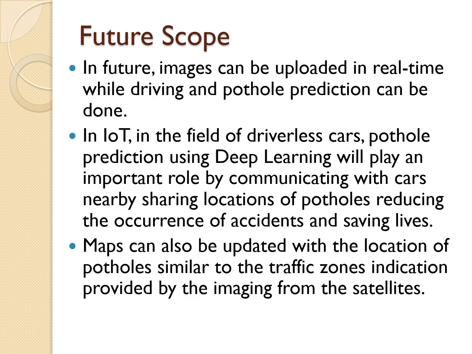When asked about the future scope of our project, in future, images can be uploaded in real time while driving cars, and then pothole prediction can be done. In the field of IoT, driverless cars are to be the main feature of the IoT world. Pothole prediction using deep learning will play an important role by communicating with cars nearby, sharing the location of the potholes, reducing the occurrence of accidents, and saving lives. Maps can also be updated with the location of the potholes, similar to the traffic zone indications provided by imaging from satellites, which can be used in the field of driverless cars, thus avoiding accidents to the greatest extent.